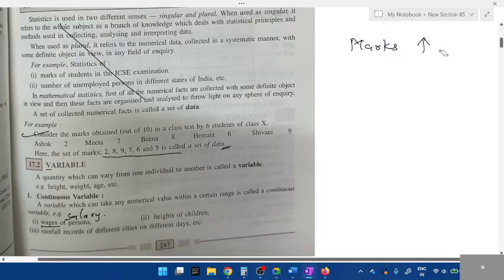So whichever keeps changing, we call it a variable, which is not constant. For example, your name. Do you keep changing your name? No, this is a constant. Whichever doesn't change is a constant. But we don't consider constants here. So that's the reason they said numbers. Numbers will keep on varying.